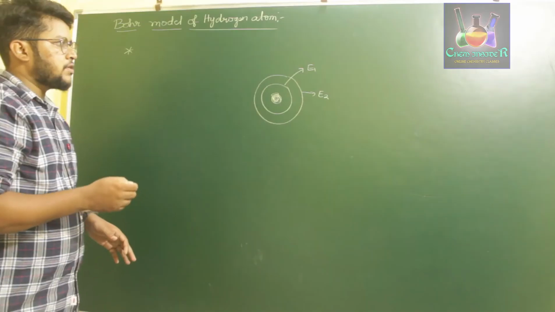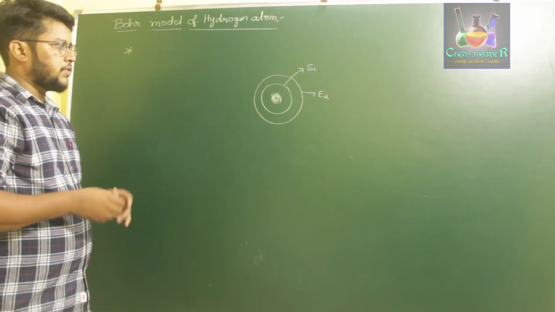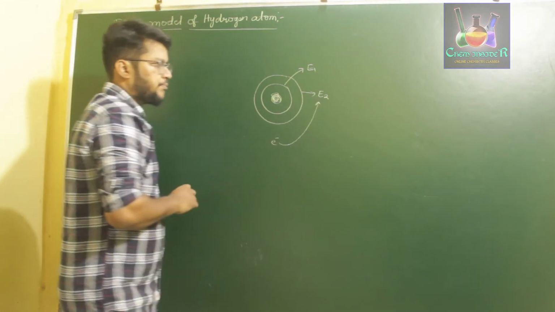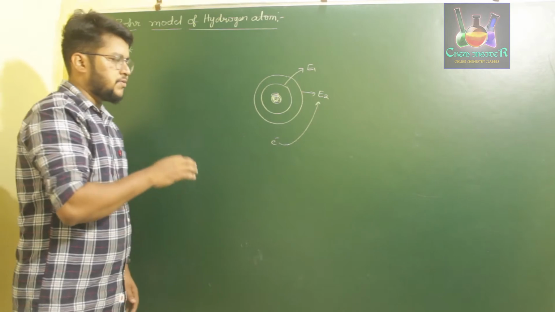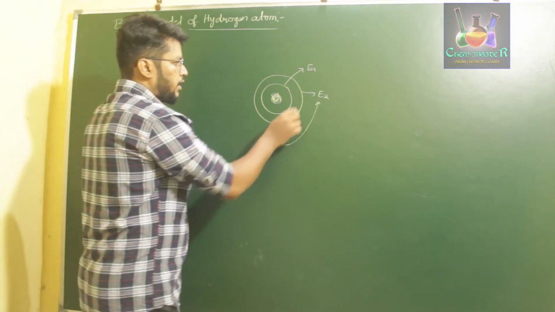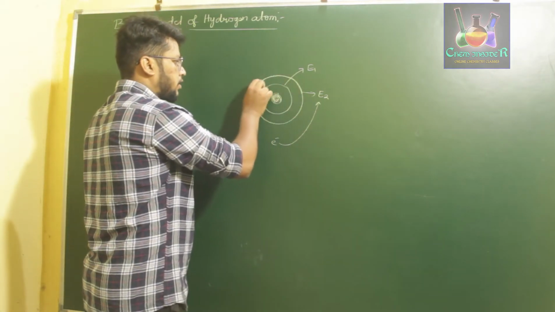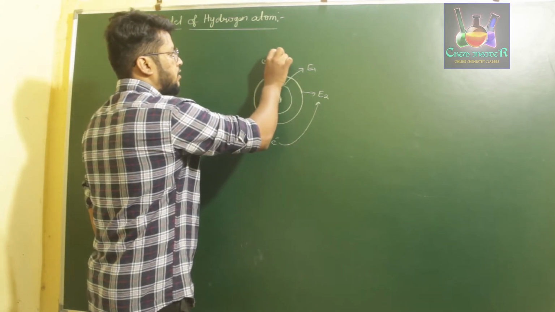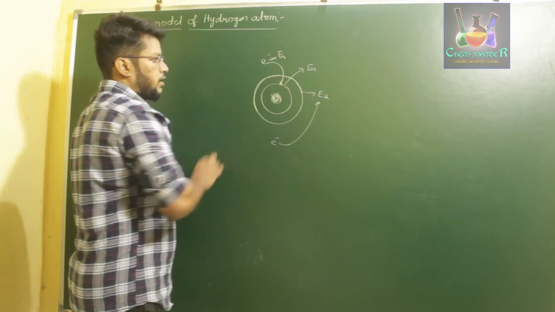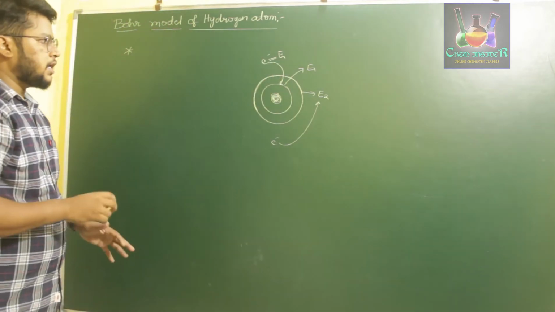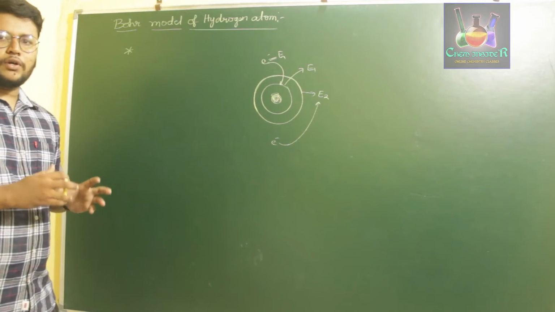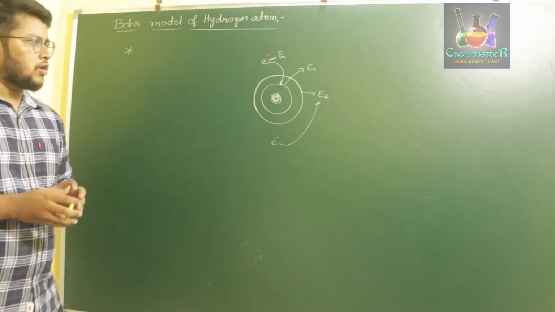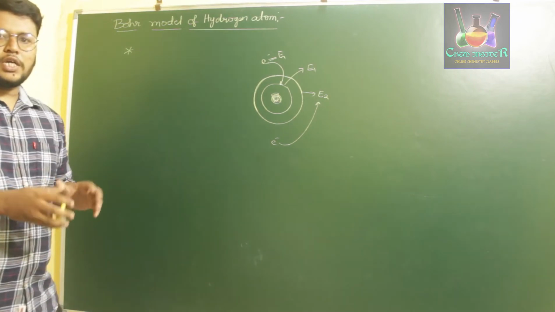If we need to study an electron with energy similar to E2, it will be revolving in the energy level E2 but not in E1. And if we study an electron of energy E1, then it will be in the E1 level. So he said that electrons revolving around the nucleus will be present in stationary orbit levels, which are also called stationary states.